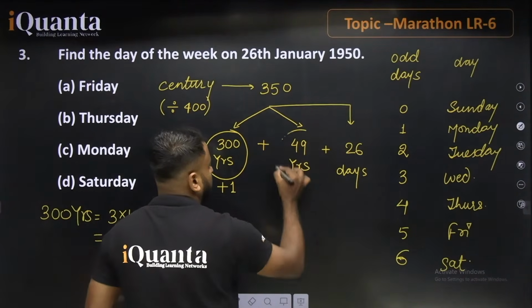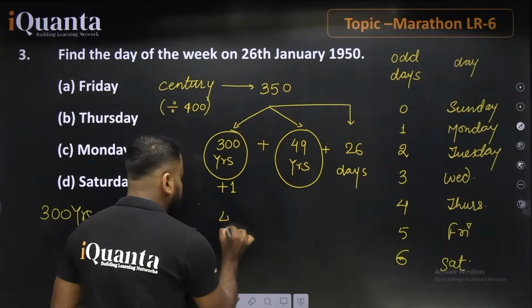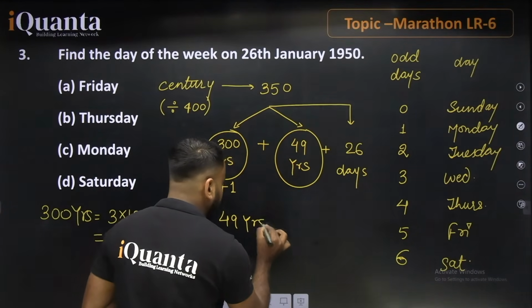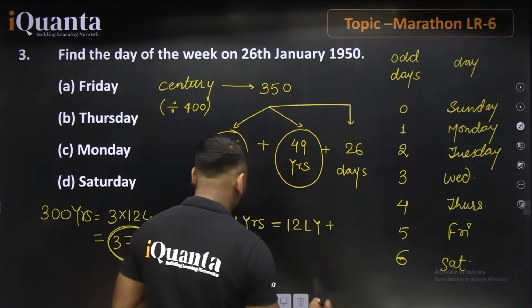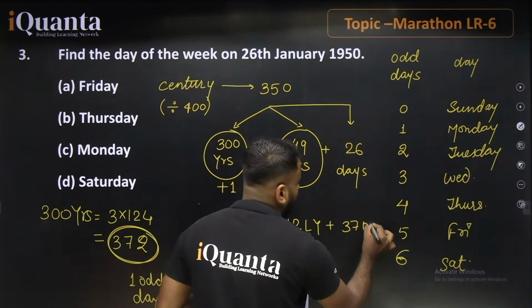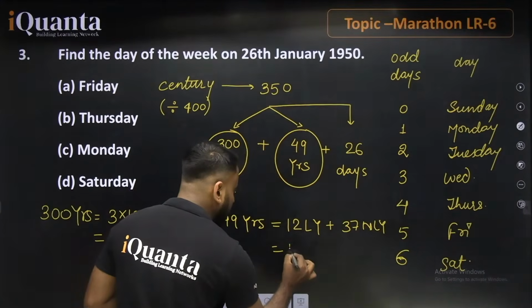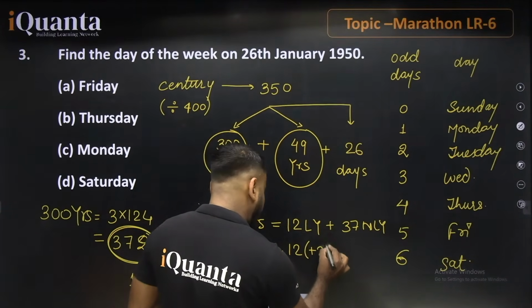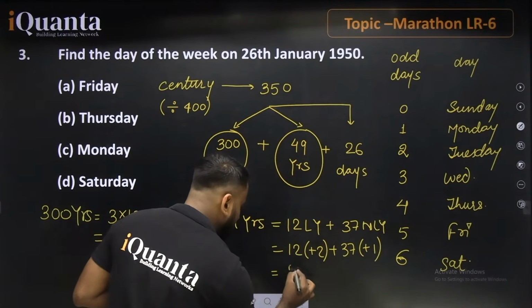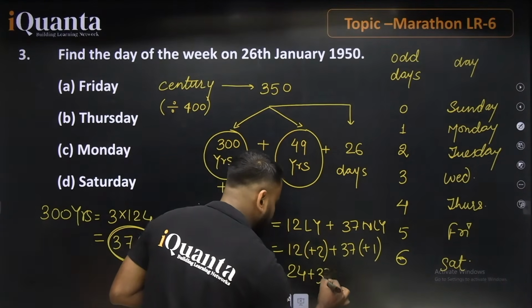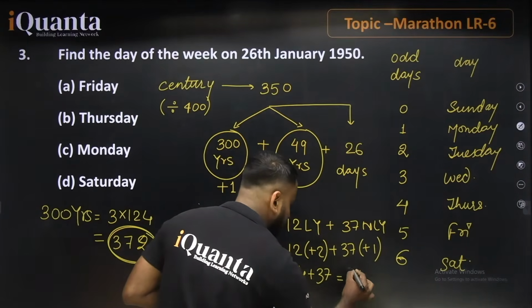49 years. Let's talk about this portion. So for 49 years, this value will be equal to 12 4s are 48. It means 12 leap years. And further, here we have 37 non-leap years. So for the leap years we add 2, and for the 37 non-leap years we add 1. So the value will be 24 plus 37, which is 61.